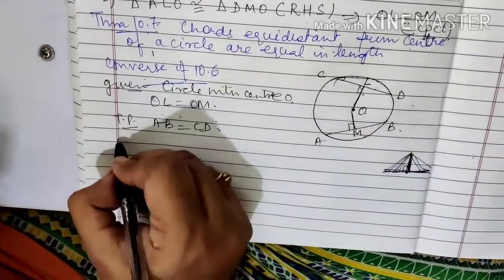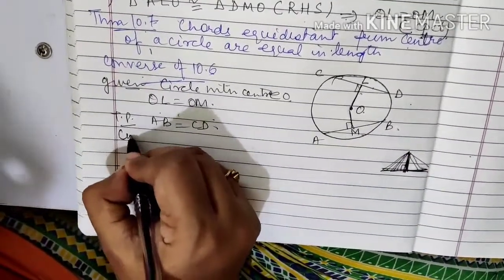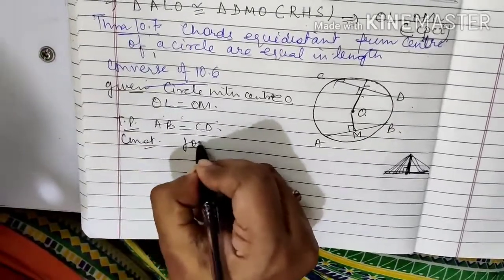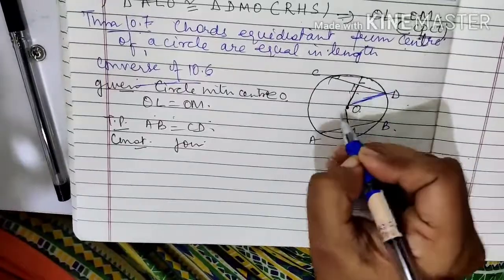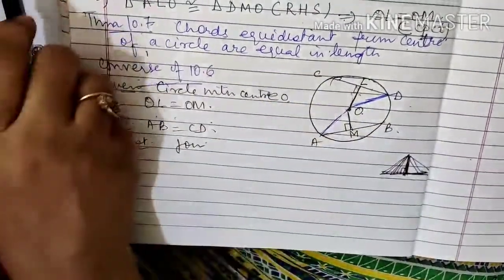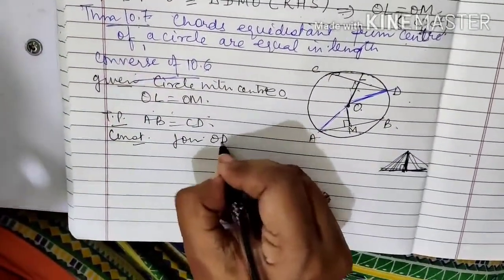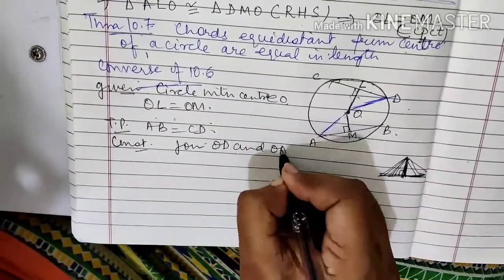Please see, again we will do a construction. Join OD, and from here I have joined OA. Join OD and OA.